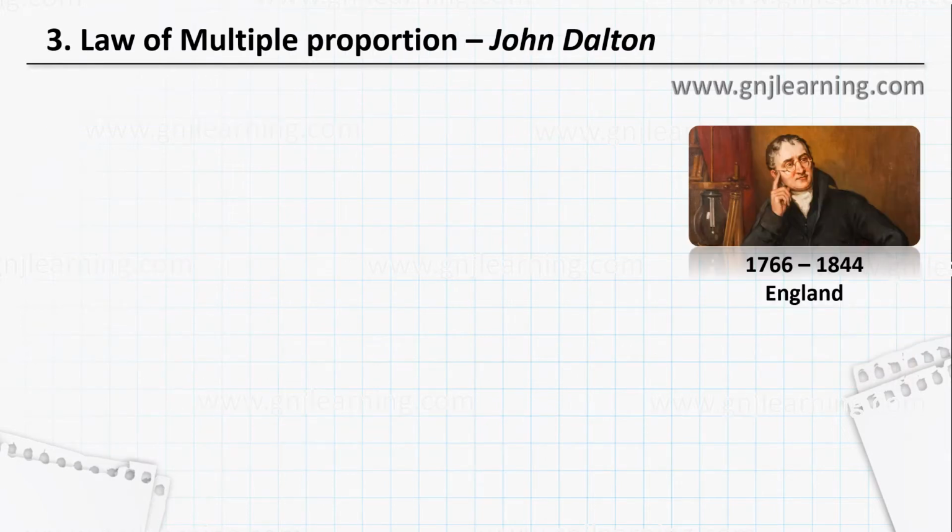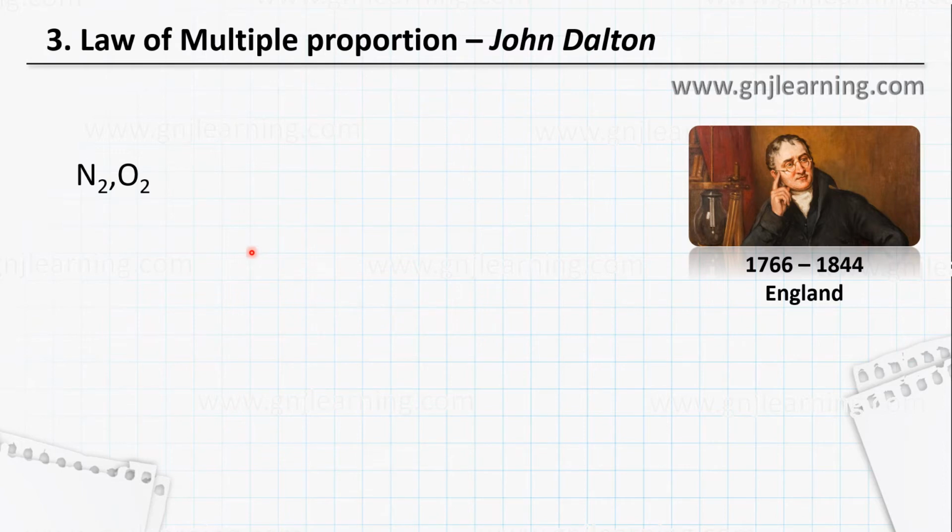Next, the law of multiple proportions, put forward by John Dalton. You might have learned about him in the lower classes, that he is the one who put forward the atomic theory and the postulates leading to it. So it is John Dalton who put forward the multiple proportions. Let's look into an example of what he did.